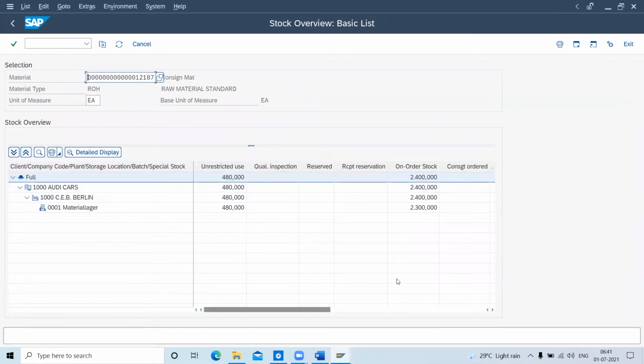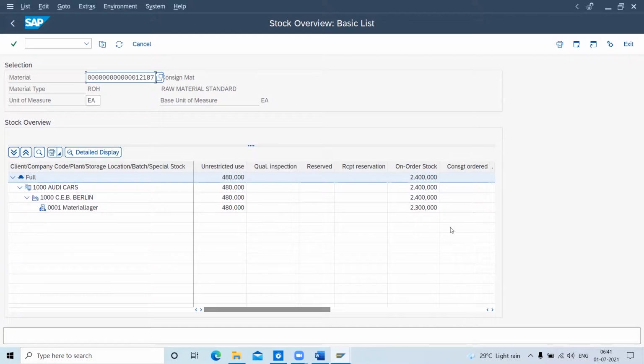this is like a reporting. In this report, you can see there's 100 unrestricted-use stock. This means this much quantity is lying in my storage location 0001. If you have other storage locations, it will show how much quantity is there as well.